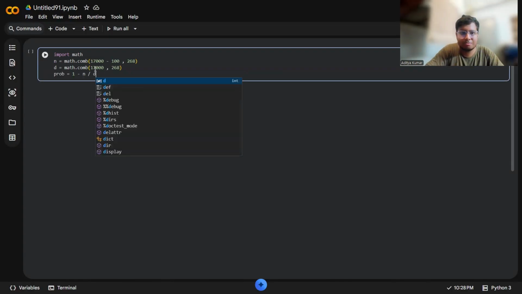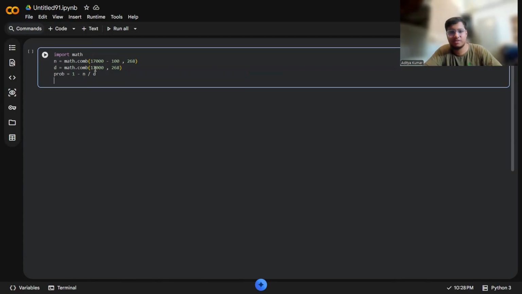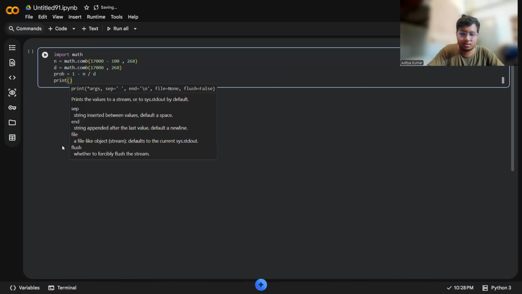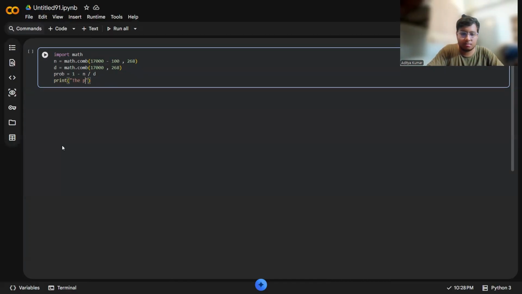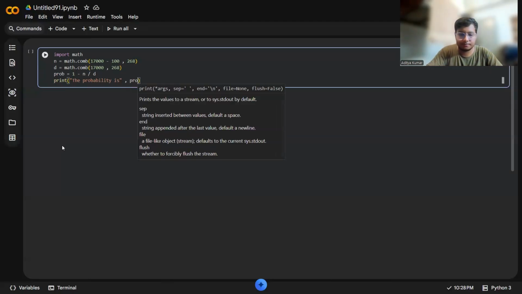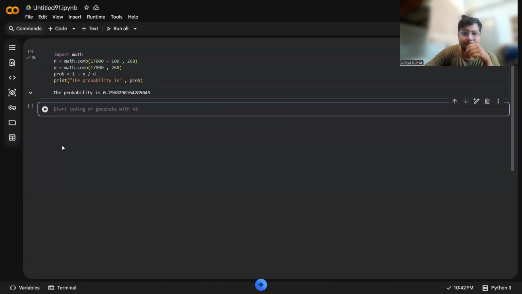You can put brackets here, but there is no need because there is a rule called BODMAS, in which the division operation is conducted first. Print the probability. Now let's see the output.